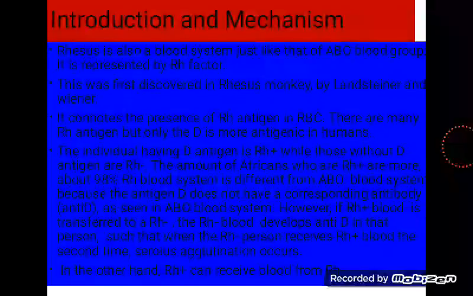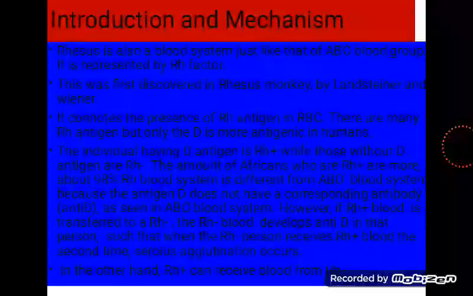It means the person that does not have Rhesus antigen on his red blood cell receives blood from somebody who is Rhesus positive, that has Rhesus antigen on the surface of the red blood cell. What happens the first time is that there's no problem. However, the Rhesus negative person's blood will now develop antibody against that Rhesus positive blood for the first time. The first time, like I said, there will not be any problem.